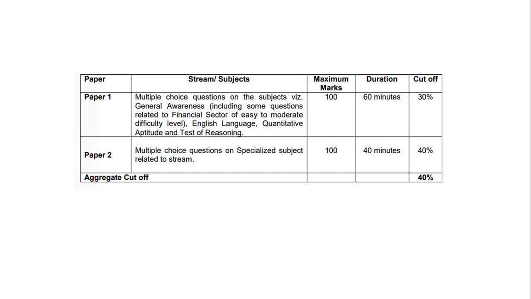So if you manage to score just above the cutoffs, let's say 30 and 40 individually, it will account totally for 70. Then you will not be able to fulfill the aggregate cutoff. So in order to fulfill the aggregate cutoff, you have to either score 10 more in paper 1 or in paper 2, or 5 in paper 1 and paper 2. So this is the way how you have to plan your phase 1.